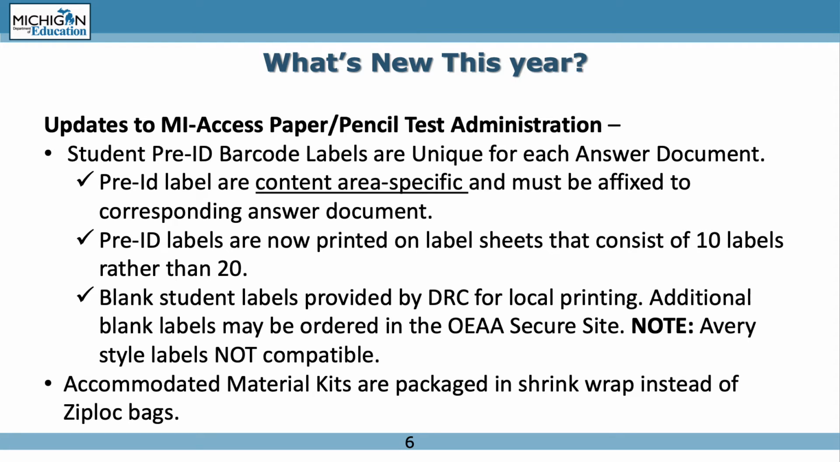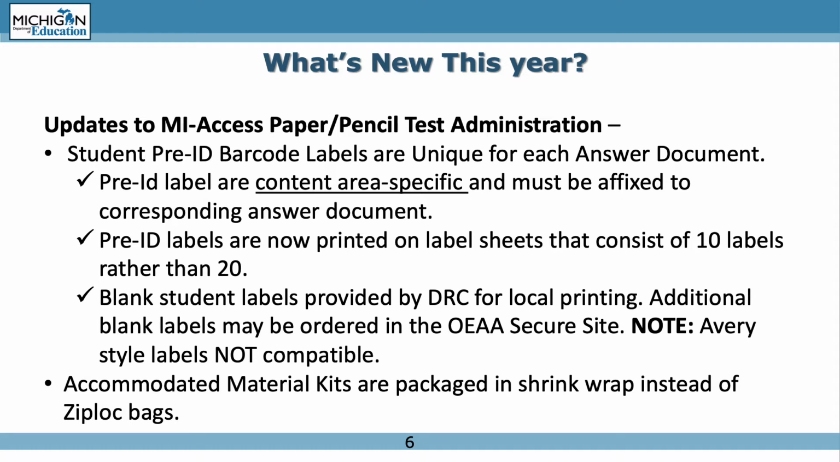Student pre-ID barcode labels are unique for each answer document. Pre-ID labels are content area specific and must be affixed to the corresponding answer document. Pre-ID labels are now printed on label sheets that consist of 10 labels rather than 20. Blank student labels are provided by DRC for local printing. Additional blank labels may be ordered in the OEAA secure site. Note, Avery-style labels are not compatible.